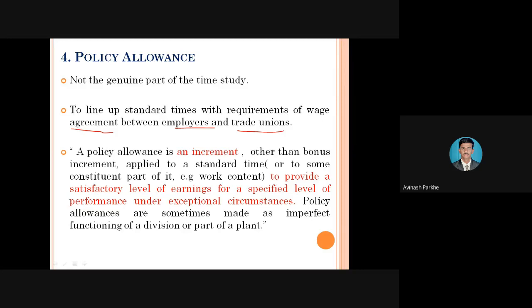If the management does not allow it, the effect of the policy allowance will not be considered under the basic time. So it is totally based on the management. For this allowance, no operator or worker will make any demand. Therefore, this is called a policy type of allowance.